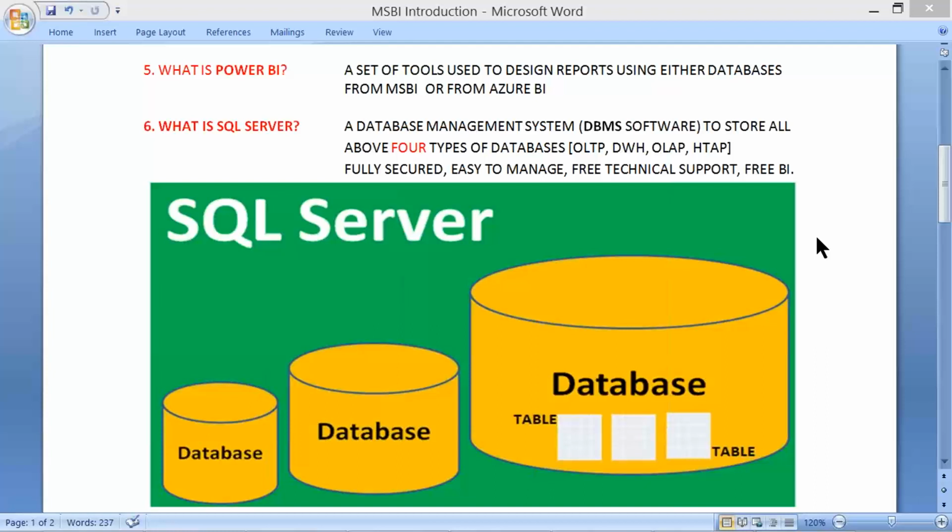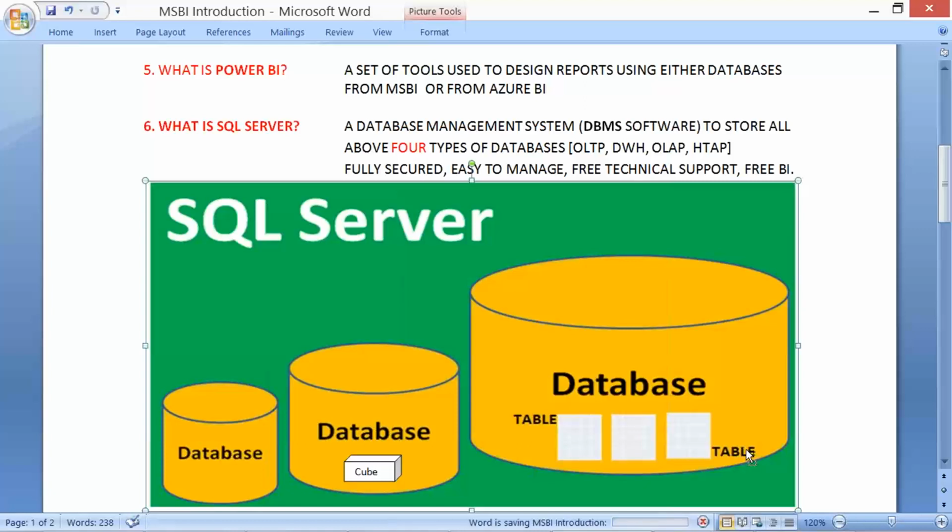Generally, databases can be taken as the structures that store data in the form of tables. But again, for our MSBI, sometimes we need to work with additional structures like something called cubes.